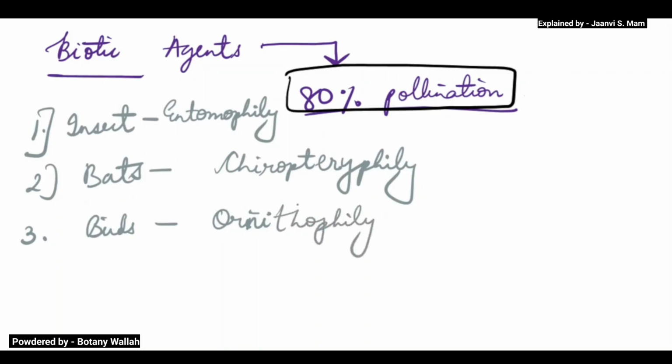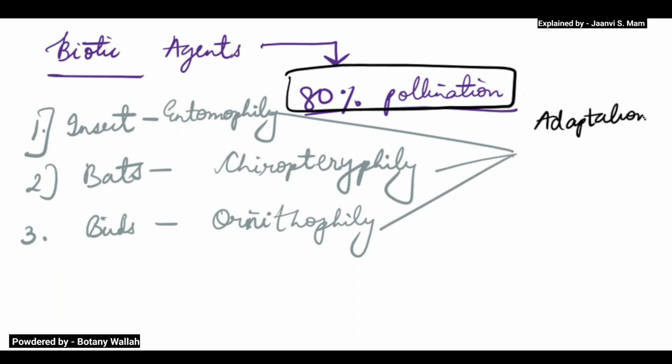So the flowers which undergo insect pollination are known as entomophilous flowers, and the flowers which undergo chiropterophily, which means bat pollination, are known as chiropterophilous flowers, and the flowers which undergo ornithophily are known as ornithophilous flowers. Now here are the common adaptations of all these three. So they have some common adaptations. All the biotic agent flowers will have these adaptations.